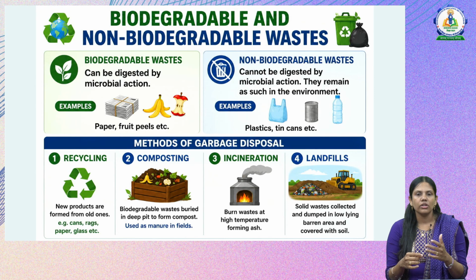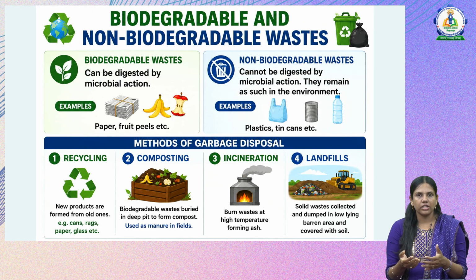Then next we have methods of garbage disposal. First is recycling, where new products are formed from old ones, like cans, rags, paper and glass. That is one way. Next one is composting. In composting, biodegradable waste is buried deep in a pit to form compost, which can be given to other plants and can also be used in agriculture as manure.